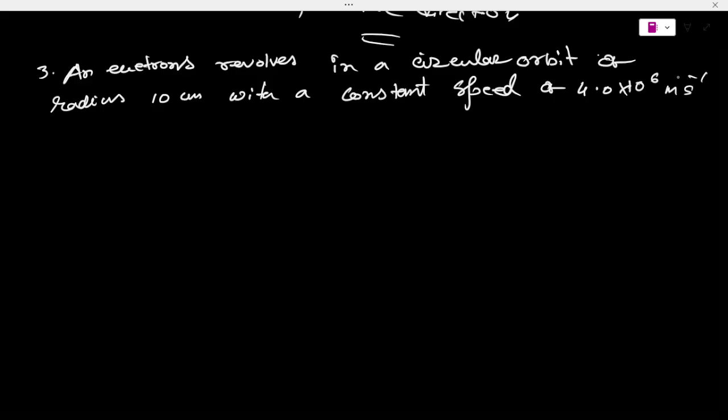Determine the electric current at a point on the orbit.